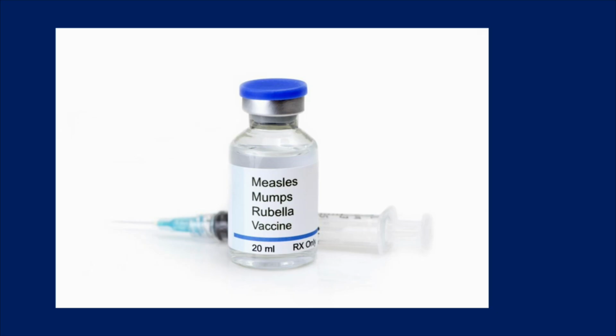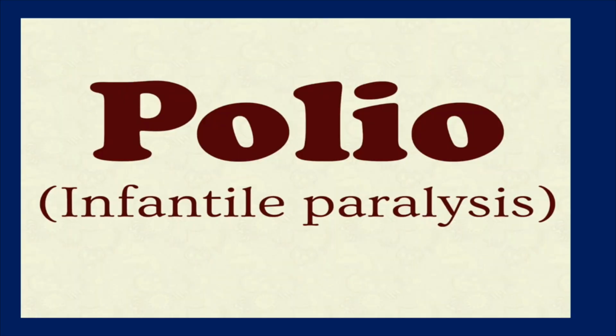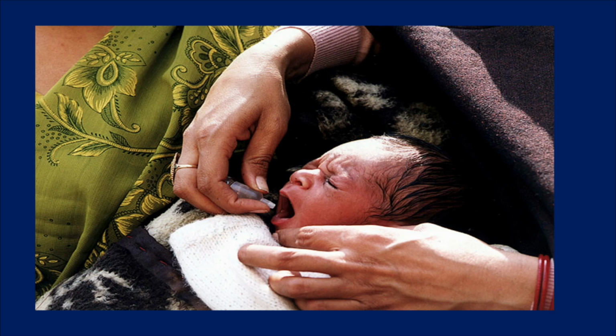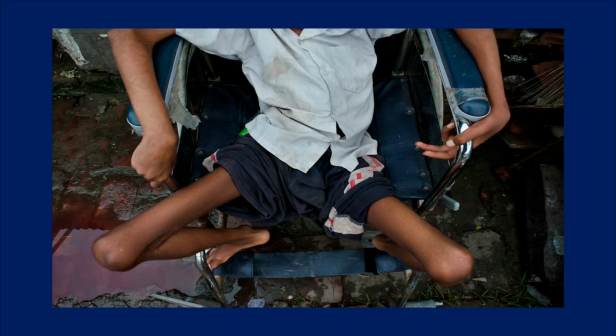And next we have another viral disease, that is polio. Polio is also called infantile paralysis. It is a viral disease transmitted through air and water. Polio drops, nothing but the oral polio vaccine, are used to prevent this disease.